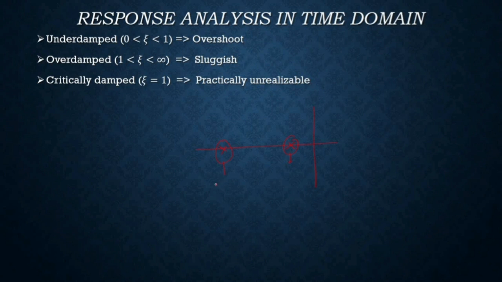So if you look at the response analysis of the overdamped system, you will see it will be like this, of a second order system. So it behaves like a first order system. Physically this is a second order system, but it starts functioning like a first order system. This is the problem of the overdamped system. So we are left with only the underdamped system.